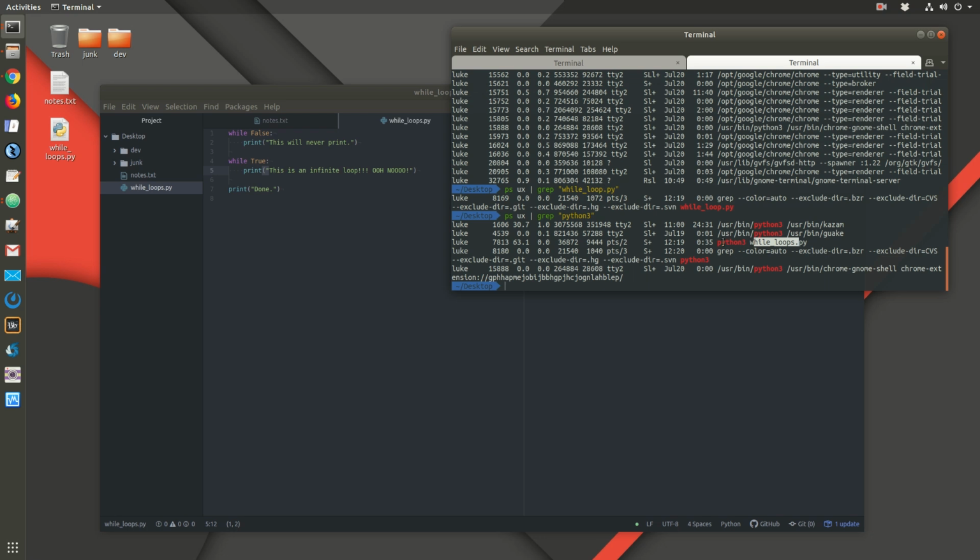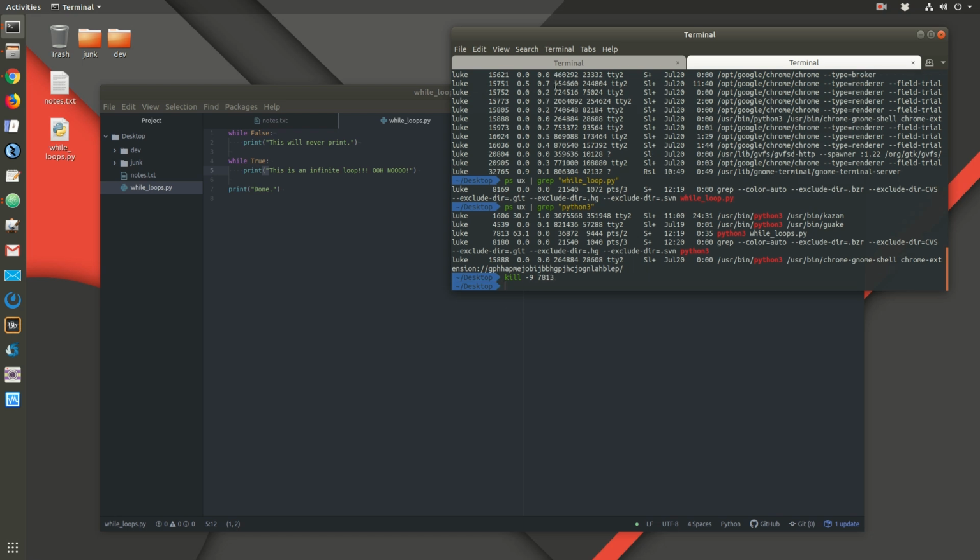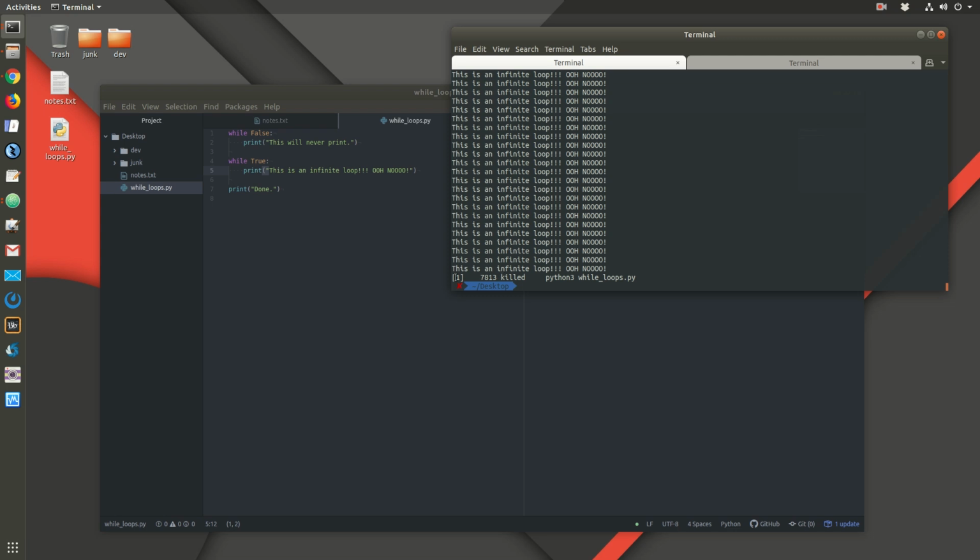It's while loops. Okay, so this is the item, and this is what's called a process ID. So I can look up which process is running, and I need to kill it. There's another command, kill, and you pass in -9, and this is an option. There's lots of different levels of kill, but I want to completely kill the process. So make sure I have the right process here. 7813, and I killed it. Now let's go back over here, and we see it stopped. We even got a message in the terminal that said it was killed.